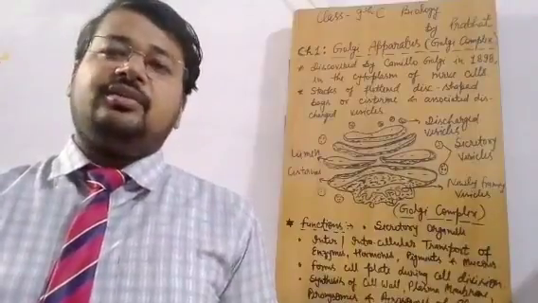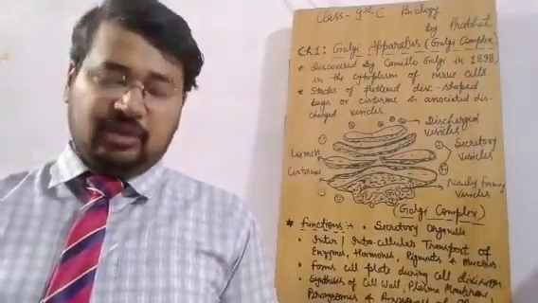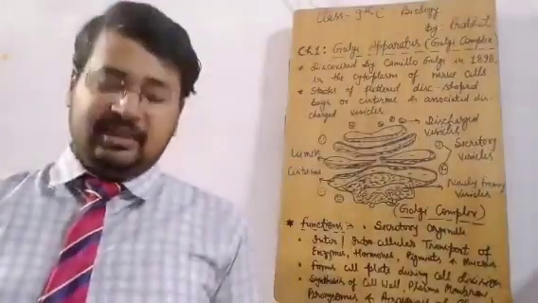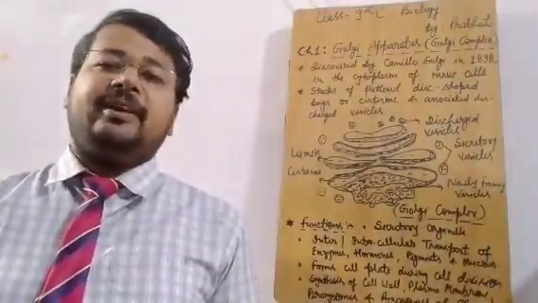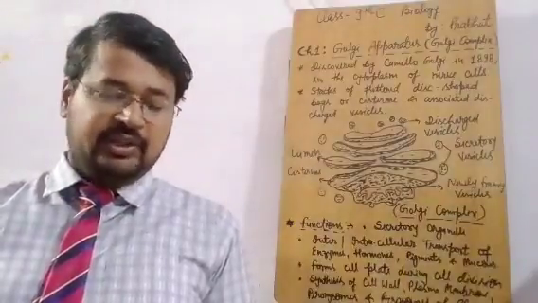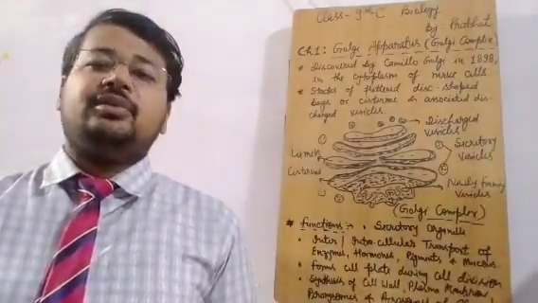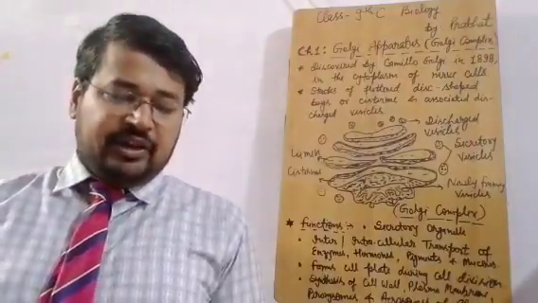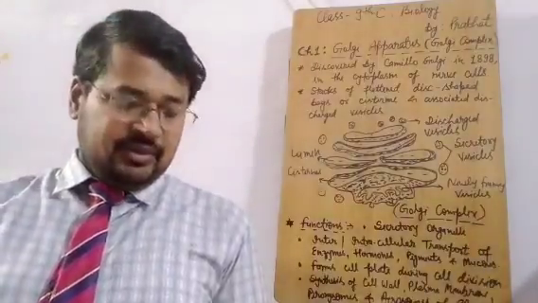A brief introduction of this scientist is given in your book. If you have the Biology book for class 9th, on page number 29, there is a picture of Camillo Golgi and the major contributions of this great scientist. He studied medicine at the University of Pavia.